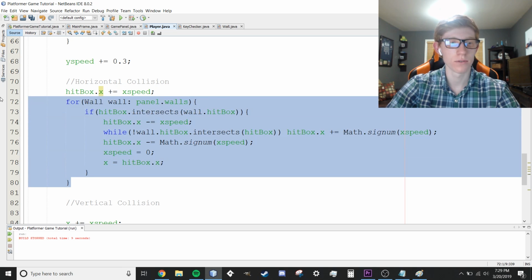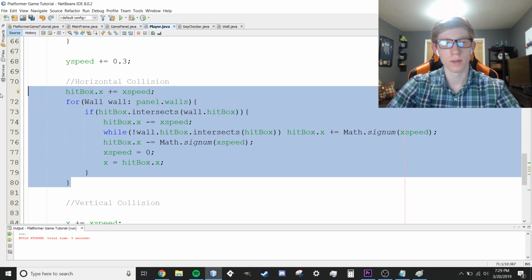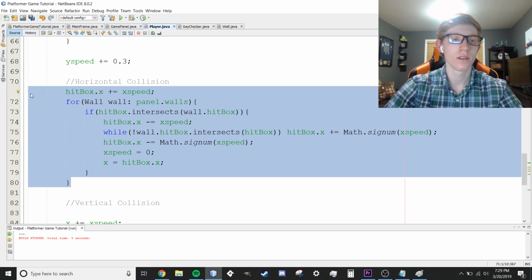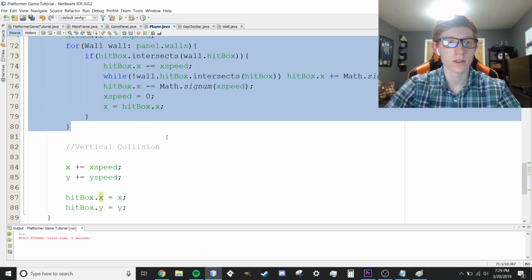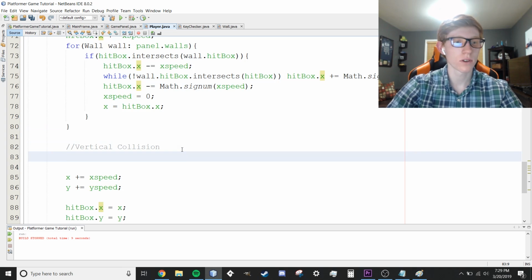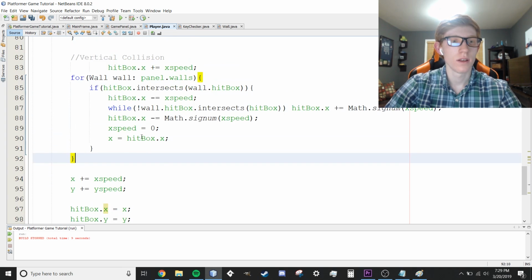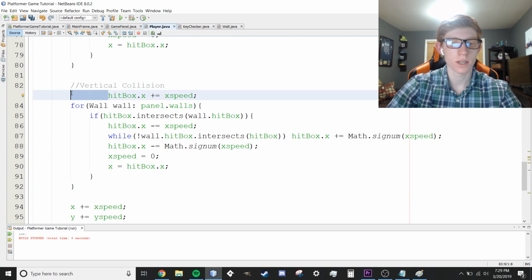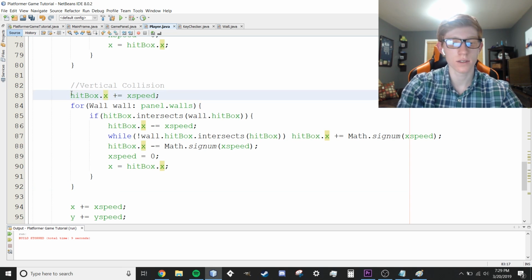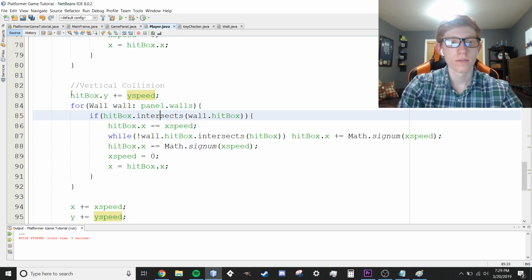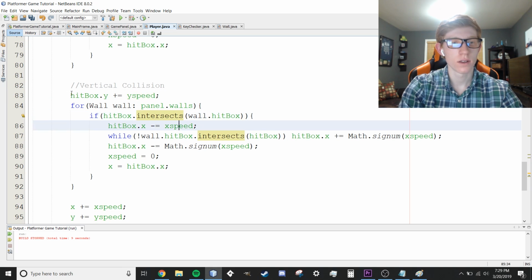Now what we're going to do is a vertical collision. And I'm going to cheat a little bit. We're actually just going to copy the horizontal one, and paste it right here for vertical, because vertical works exactly the same. The only thing we need to do is fix our spacing right here, and change all of the x's to y's and the x speeds to y speeds. And that should be all we need to do.